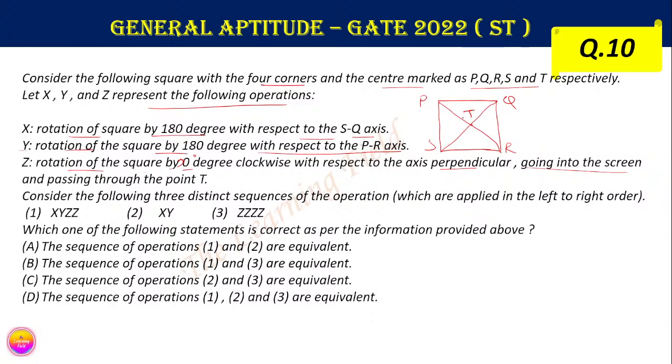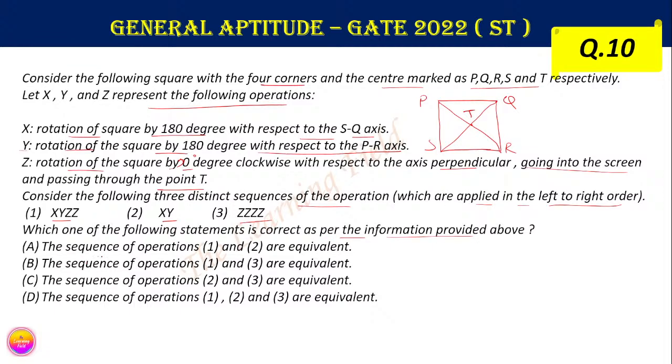Suppose if we put a pen into the computer screen, then the direction of the pen is perpendicular to the screen. That direction, going into the screen and passing through the point T. Consider the following three distinct sequences of operations, which are applied in left to right order: X, Y, Z, Z; X, Y; and Z, Z, Z, Z. Which of the following statements are correct as per the information provided?